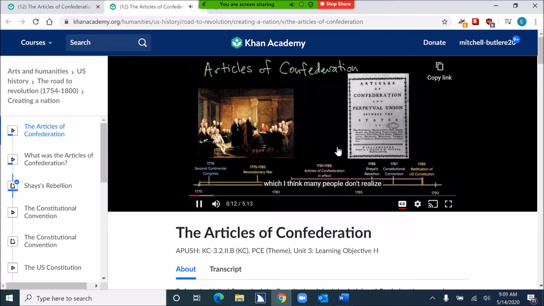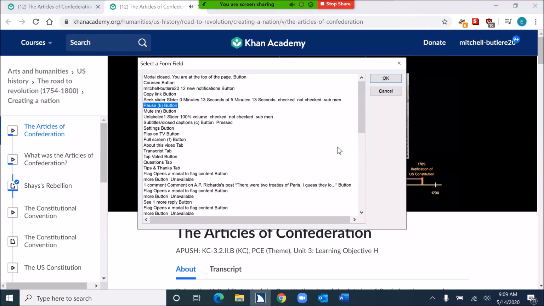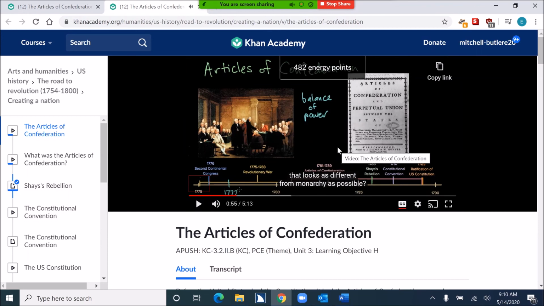Video: the Articles of Confederation. Many people don't realize it was the first Constitution of the United States. The debate that we have in our history is about the balance of power between the federal government and state governments. When the Articles of Confederation were first created, it was in the middle of the American Revolution. They were created in 1777. And so the question becomes, well, how can we run a government that looks as different from monarchy as